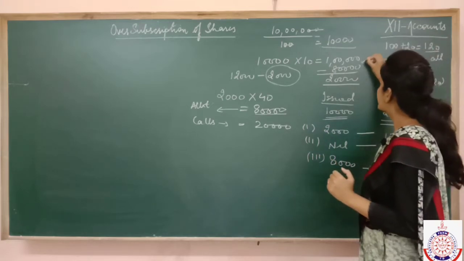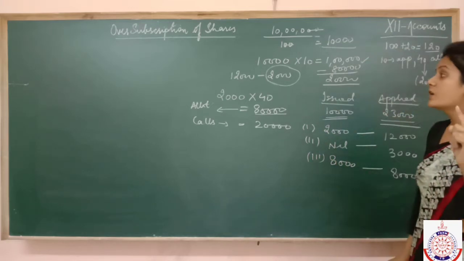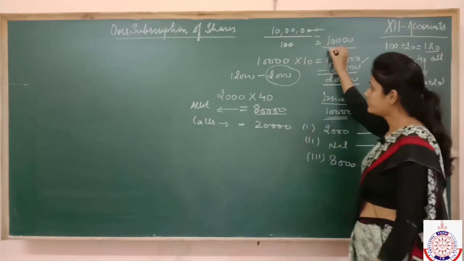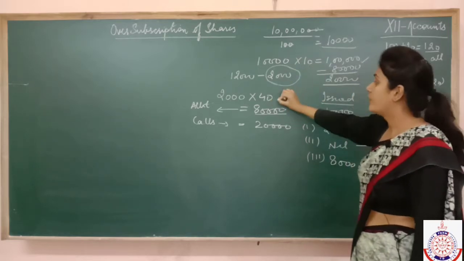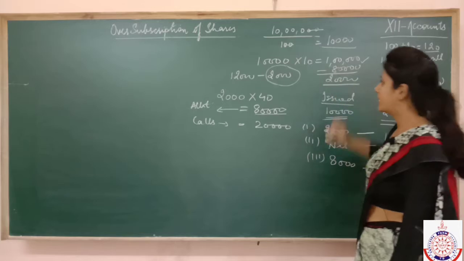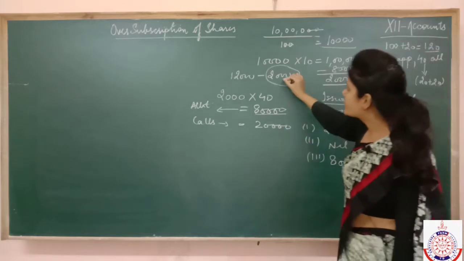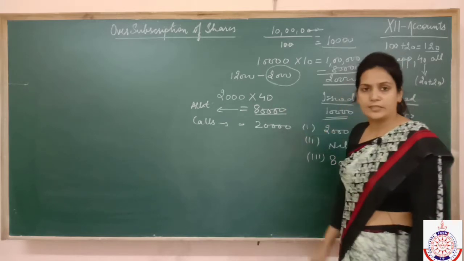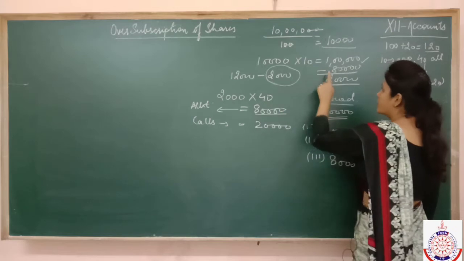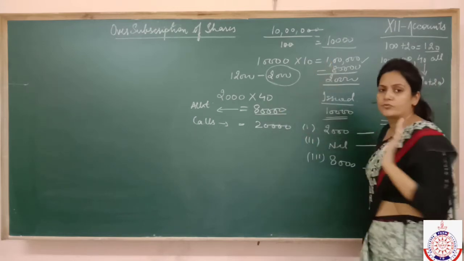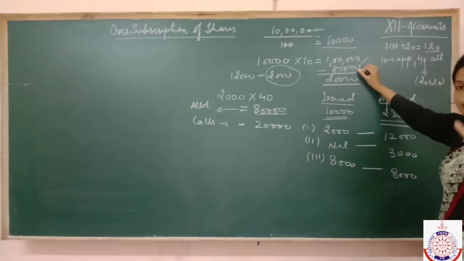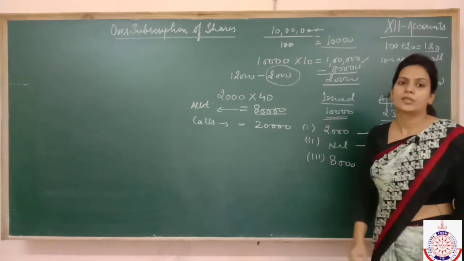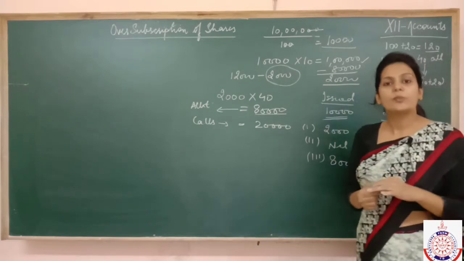Now here excess money is 1 lakh, so I should check that if I want to transfer this 1 lakh in the next installment, can the full 1 lakh be absorbed in the next installment? Then I checked that on the shares we allotted, if we call the next installment, the total amount is 80,000. Now we can't absorb 1 lakh into 80,000. It means out of the excess money, just 80,000 you can transfer to allotment. The rest you have to transfer to first call. So now let's see the journal entries, so it will be clearer to you.